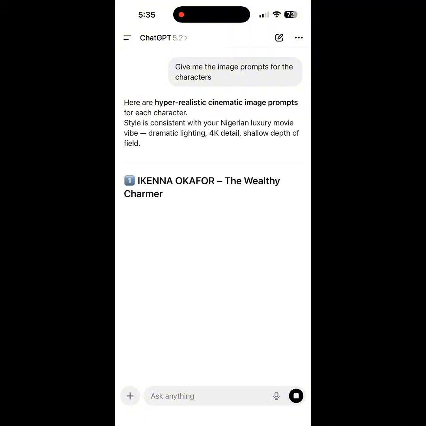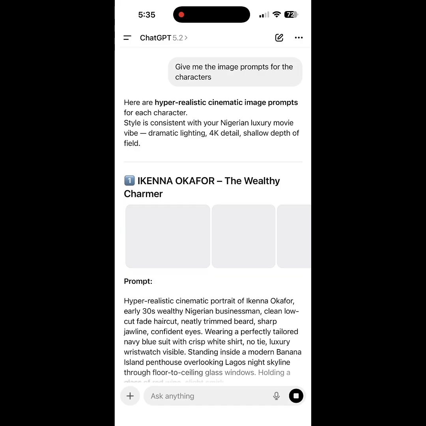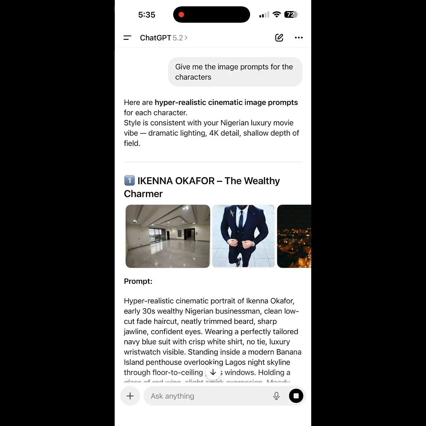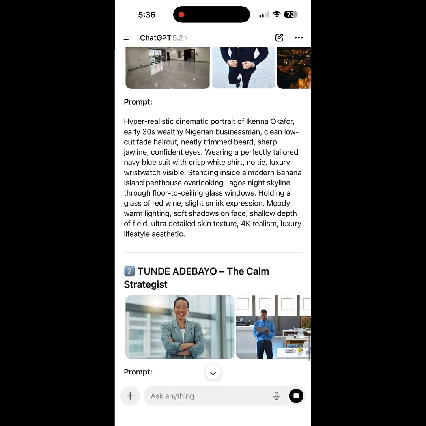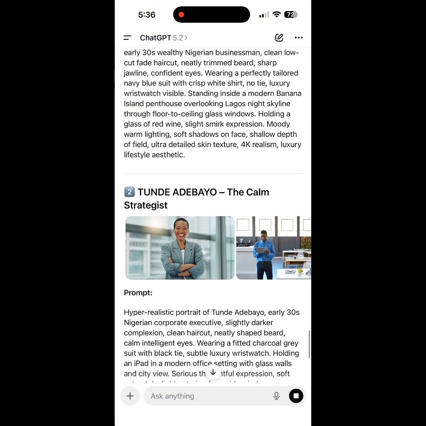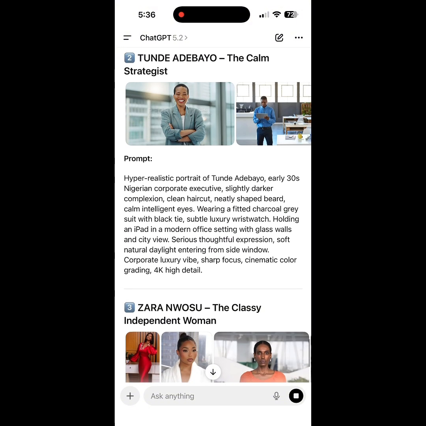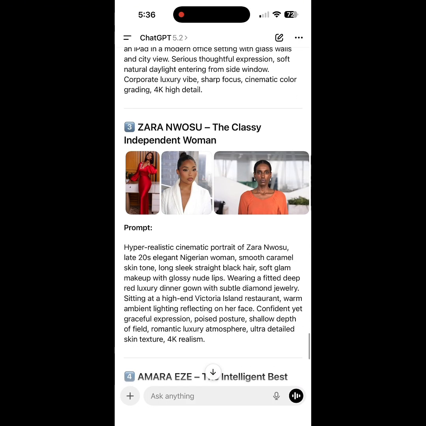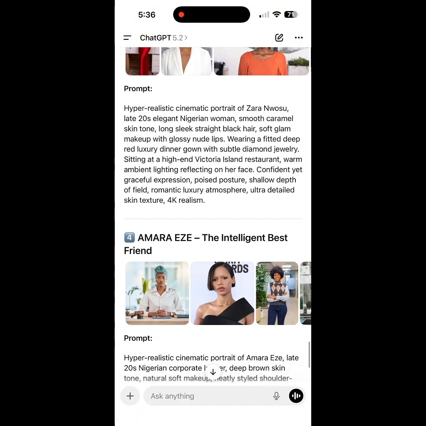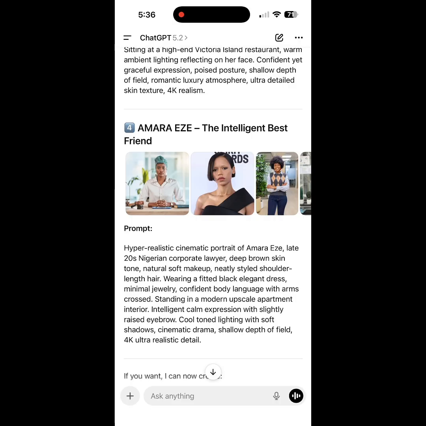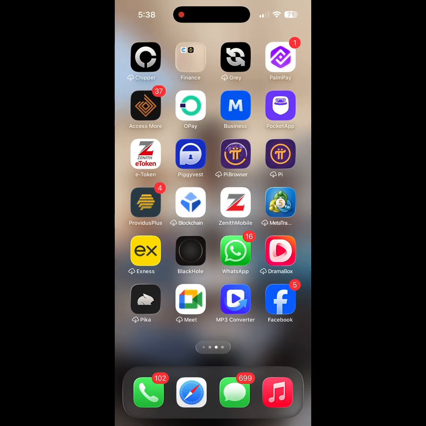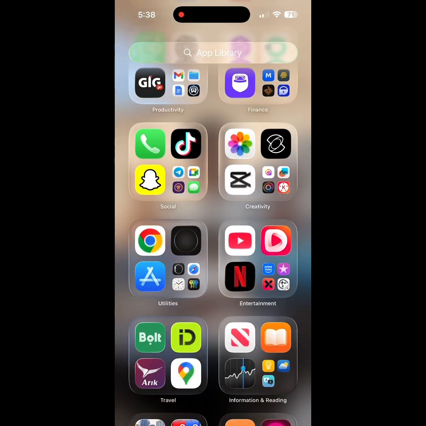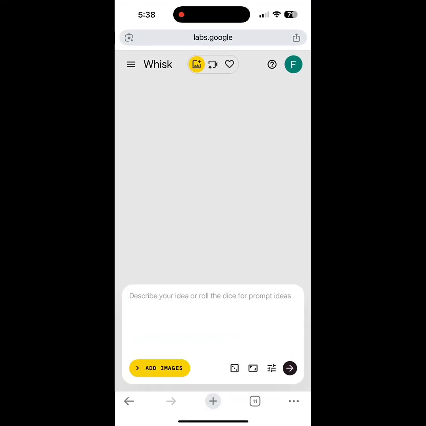So you can see Ikena Okafor, the wealthy charmer. So that is the image prompt for Ikena, and this is for Tunde Adebayo. So this is the image prompt. So the third one, Sarah, this is the image prompt, and Amara Eze, the image prompt. So these are my characters. So what I now have to do is go to my browser.